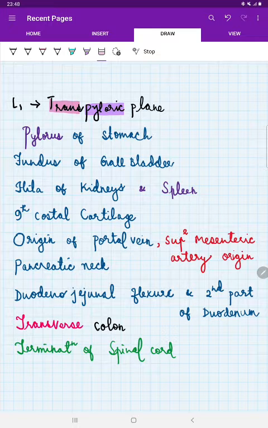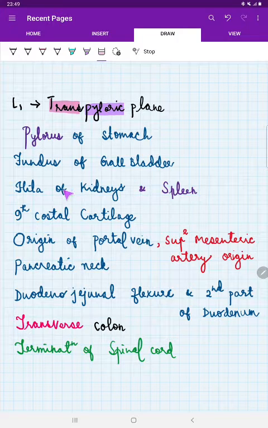Apart from that, the nerve we are speaking, right? It is spinal cord. We remember the termination of spinal cord is happening at L1. These are all some very important points or anatomical events that is happening at L1. So transpyloric plane, transverse colon, pylorus of stomach, fundus of gallbladder. So fundus of gallbladder is like 9. So now remember ninth costal cartilage.